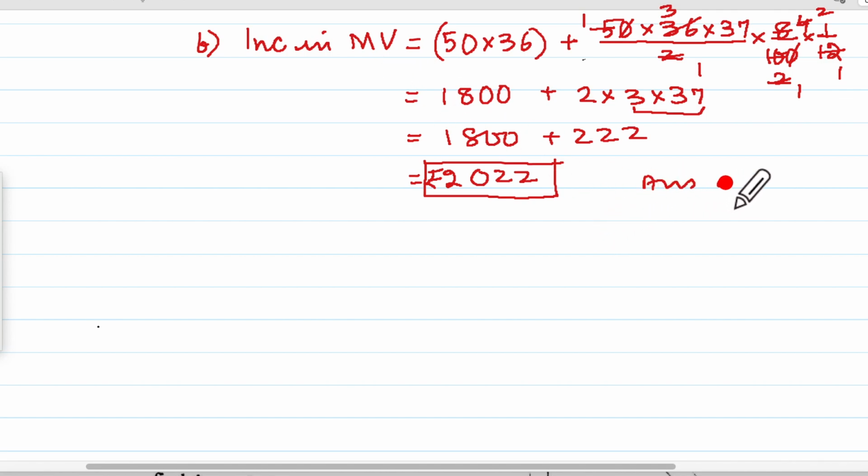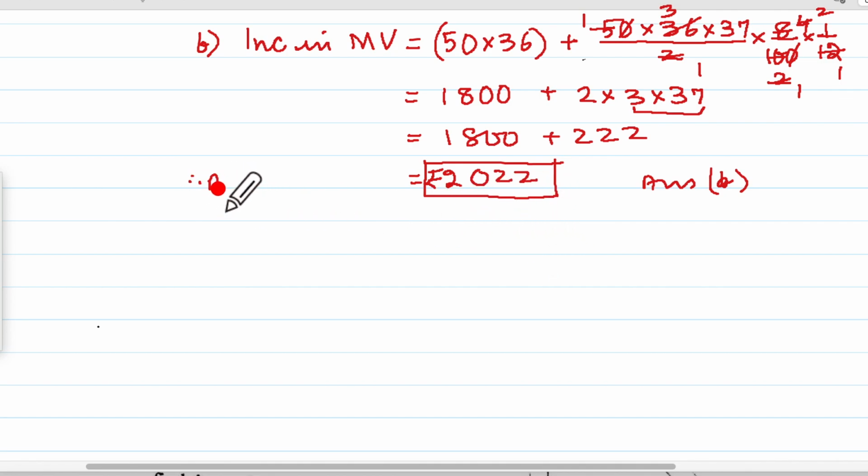So I get the B answer directly. If you choose to write, the new MV will be 300 into 36 and then 300 into 36 into 37 upon 2 and calculate the interest. Then the increased MV minus the original MV, that would be the additional amount.